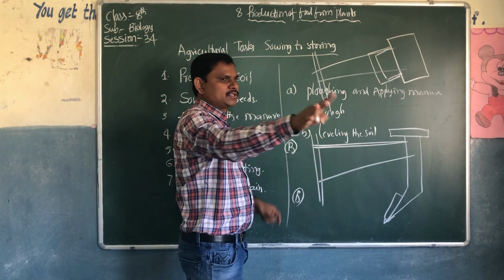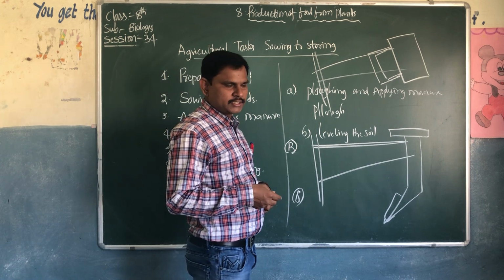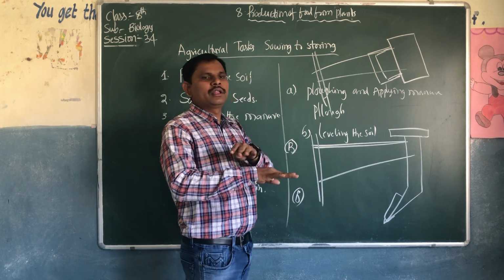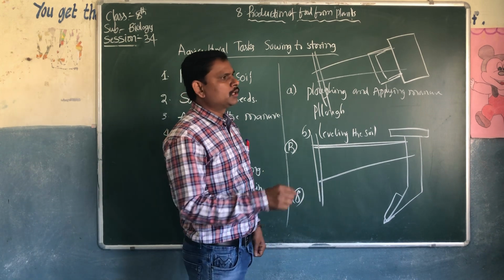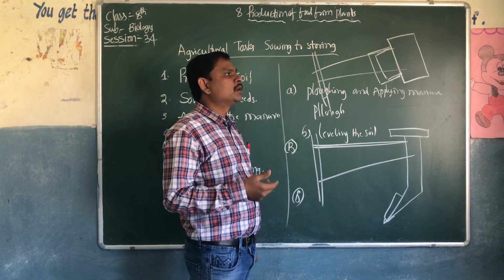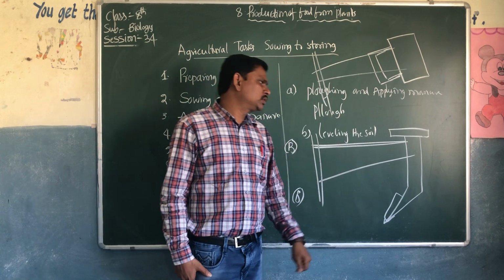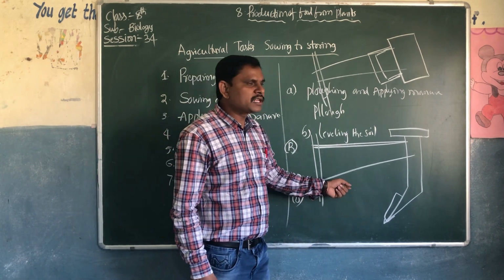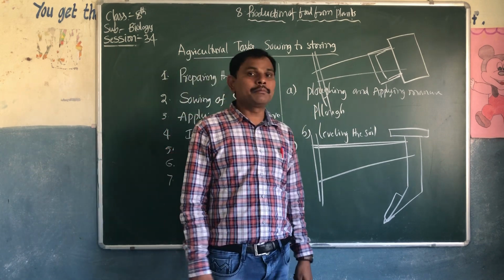To level the soil. Because when farmers are sowing the seeds, the soil should be very level, it should be equal. There should be no up and down. Then only the seeds can easily enter into the soil, so they will germinate easily. These are the two instruments used for ploughing the soil and leveling the soil. These are man-made.